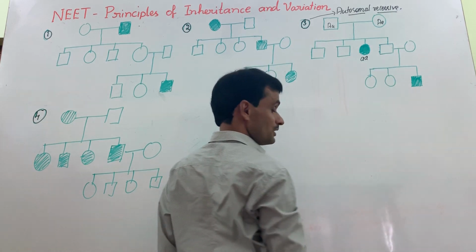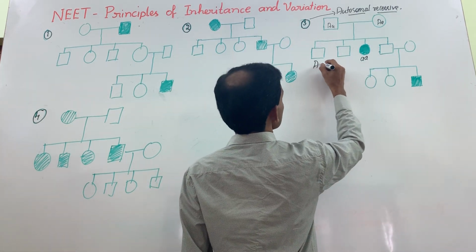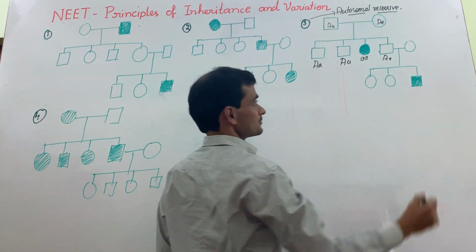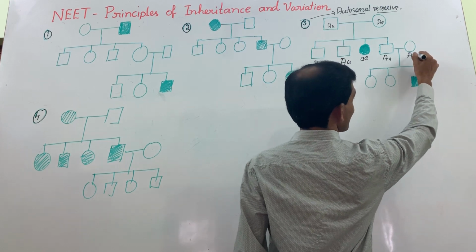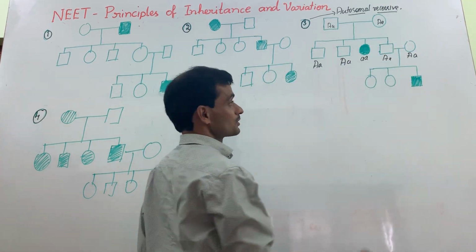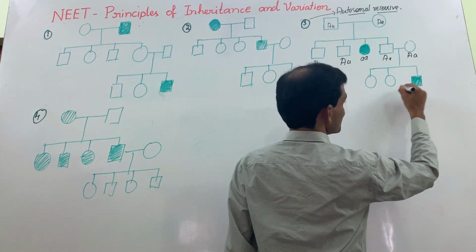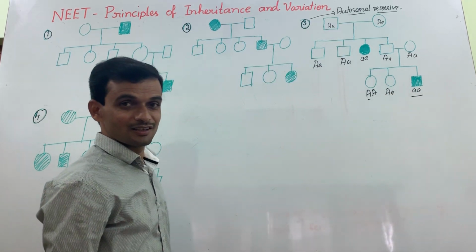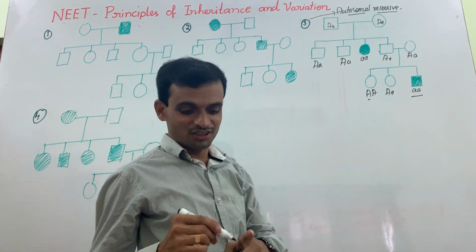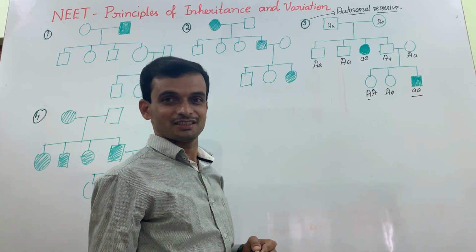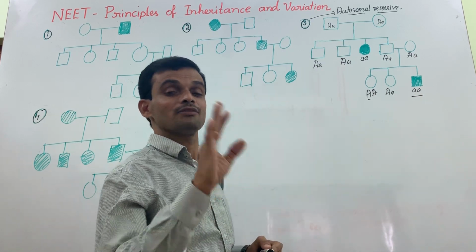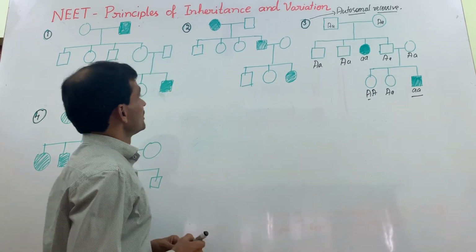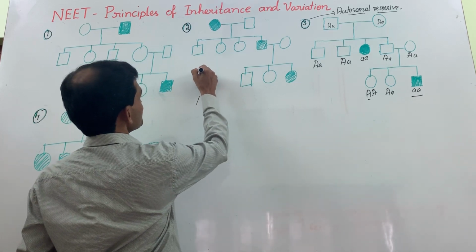What would be the genotype of the other children? Capital A, small a, or capital A, capital A? Capital A, small a. Autosomal recessive disease can appear in a child even if the parents do not have that disease, because parents may be in heterozygous condition.